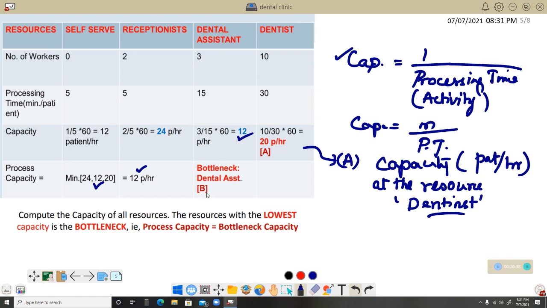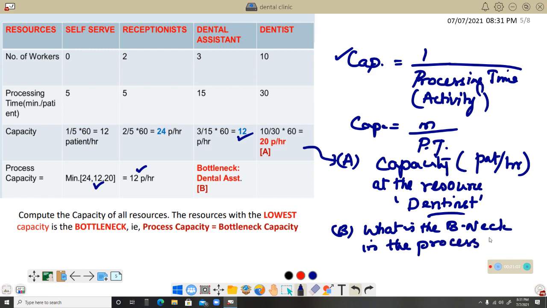The question B goes like this. What is the bottleneck in the process? This was the question B. So the bottleneck in the process is nothing but the minimum of the process capacity. So that is 12. That is why we call the dental assistant the bottleneck.